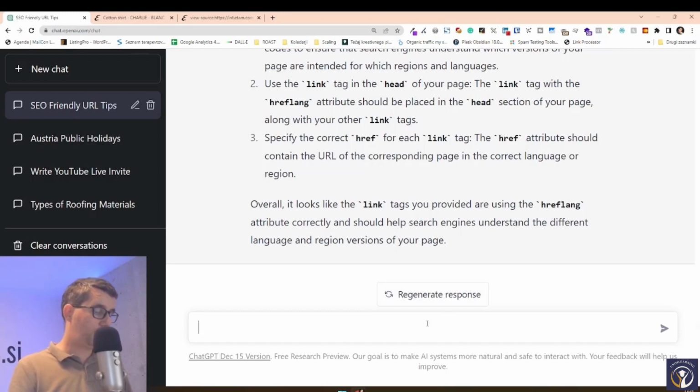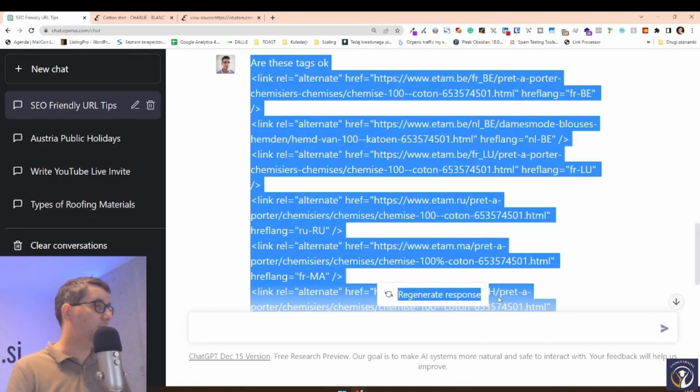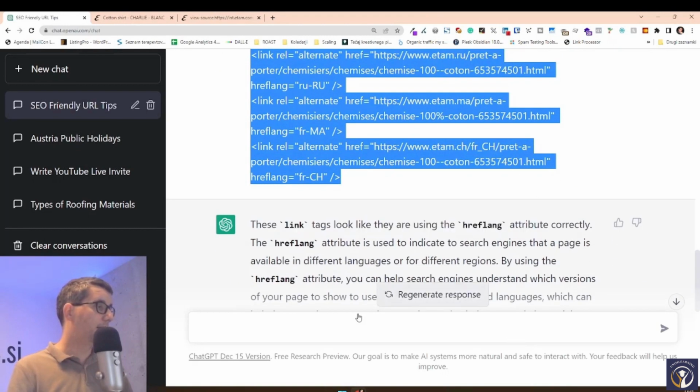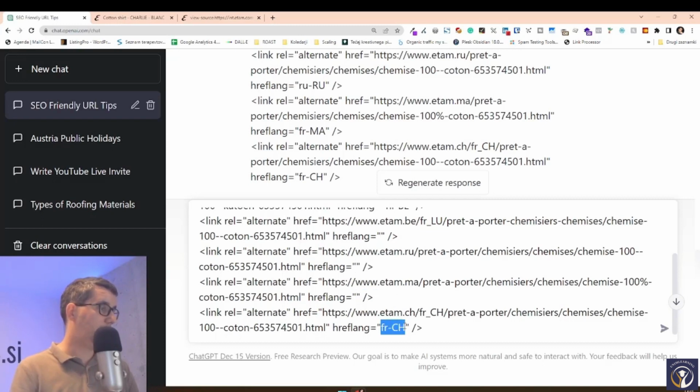But if we change that, if we go back and use the same code, but only make it just have the empty country tags.